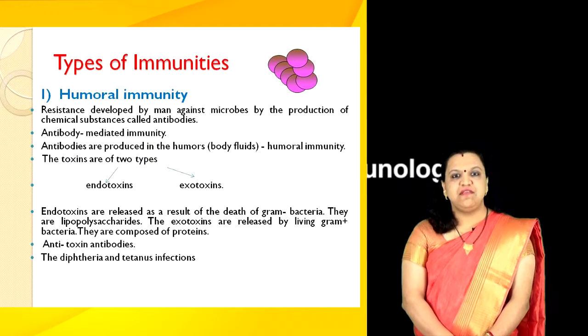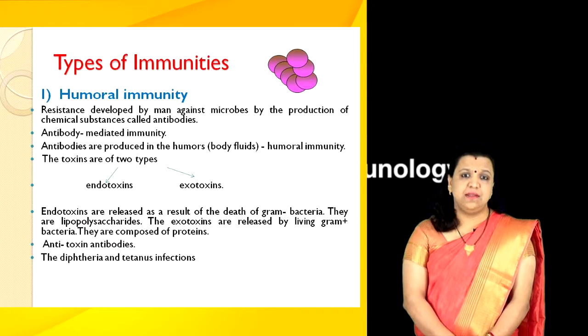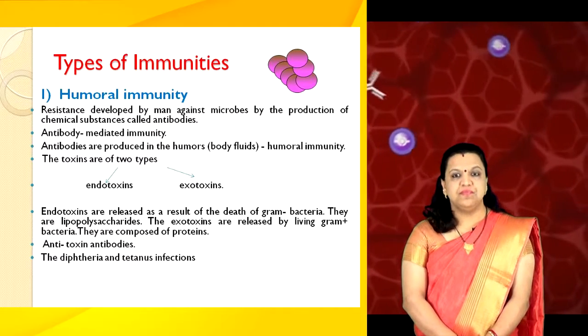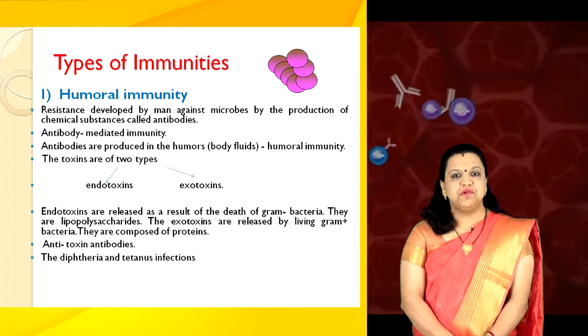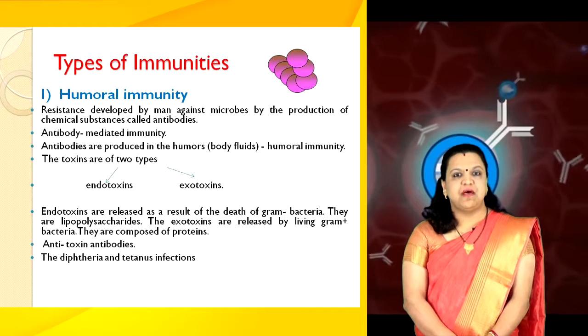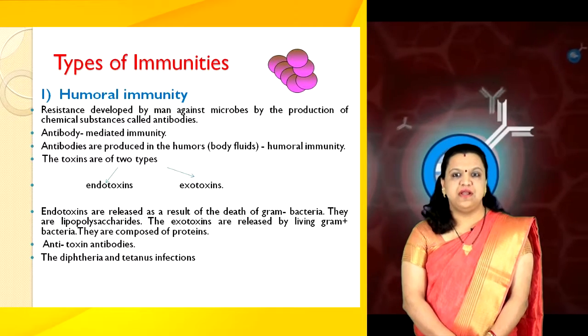In response to these antigens, the human body produces antibodies. These antibodies are called antitoxin antibodies. The antitoxin antibodies neutralize the toxin. The diphtheria and tetanus infections are prevented by the action of antitoxin antibodies.